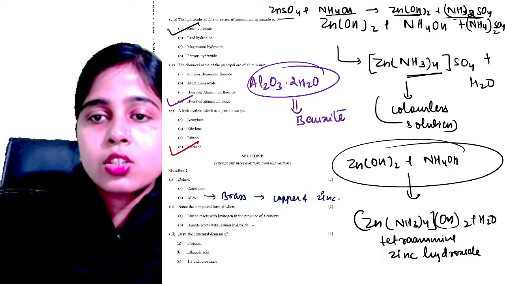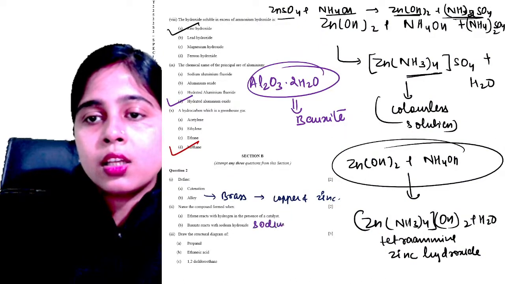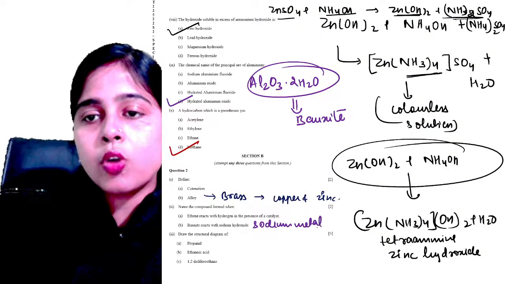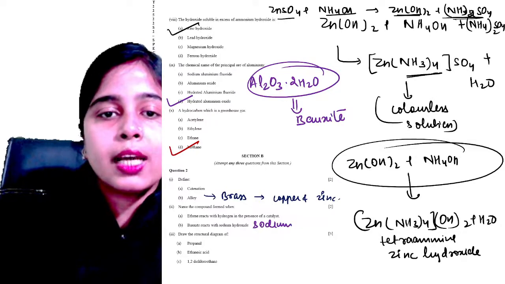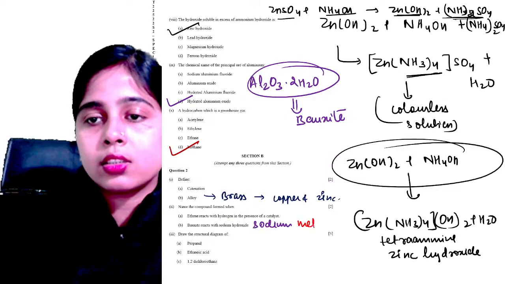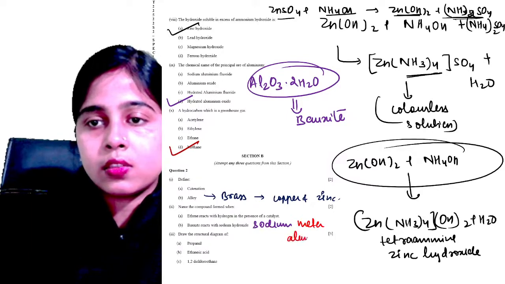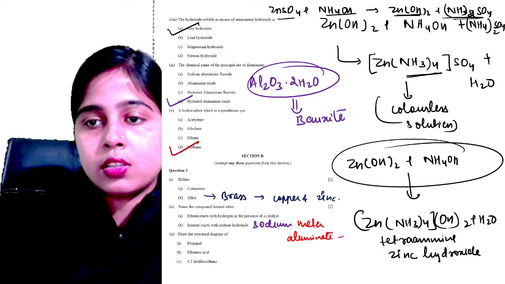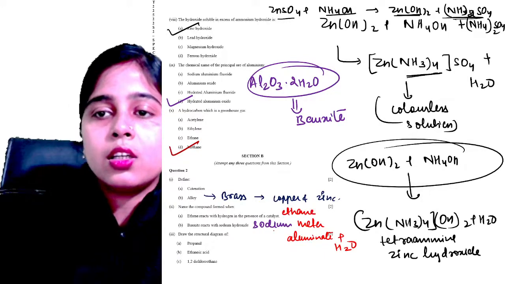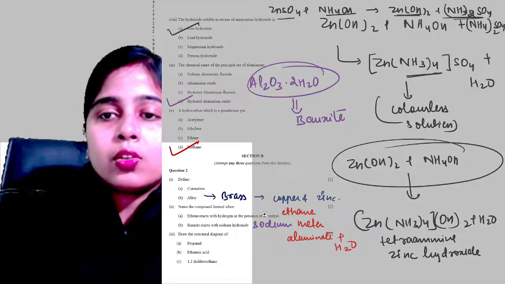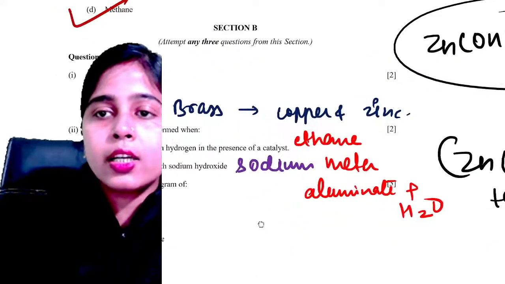So in this case your sodium meta-aluminate is formed. Okay, sodium meta-aluminate along with your water. And in this case your ethane is formed. Okay. Now I hope it is clear to everyone.